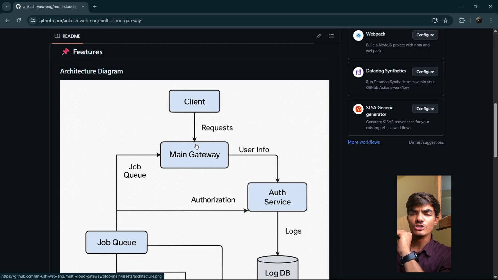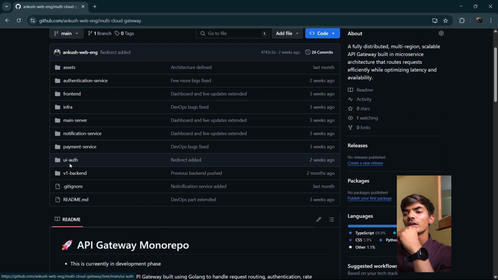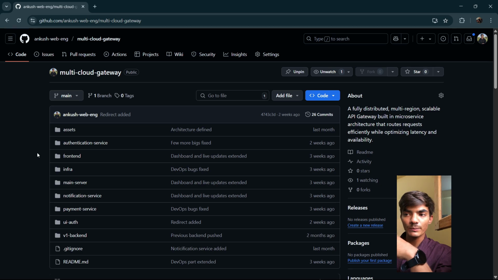One worker is in Python, which is a notification service that sends you email, SMS, or WhatsApp. Then we have a payment service, which also deals with the payments. It consumes a topic from Kafka and then generates a URL in return. When you go to that URL, you are redirected to a page where you can make your actual payment. Then we have the authentication service, which is the front end for authentication. Fine, this is the summary of what the project is.